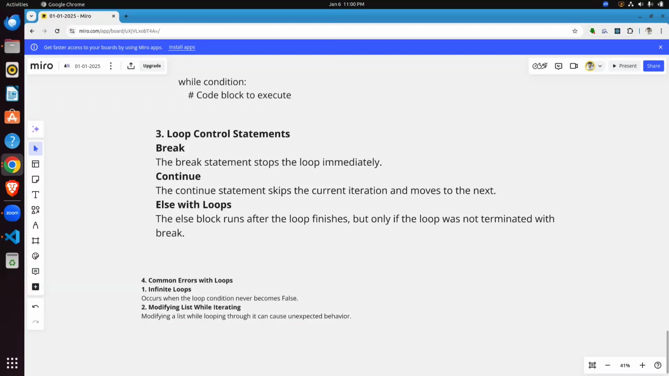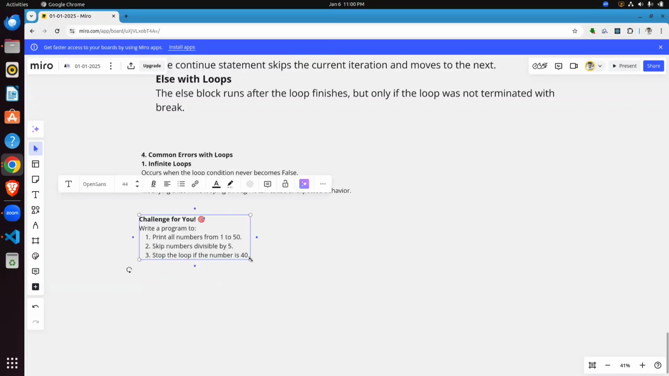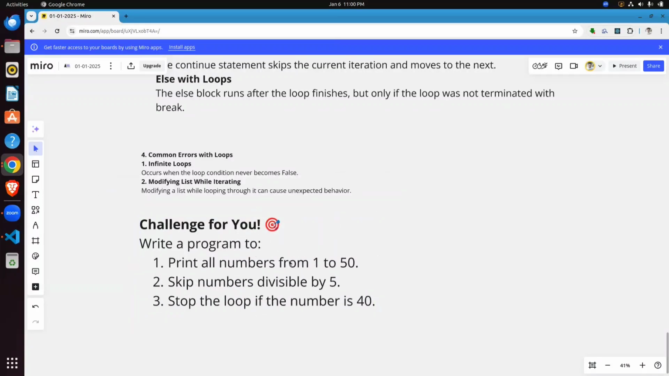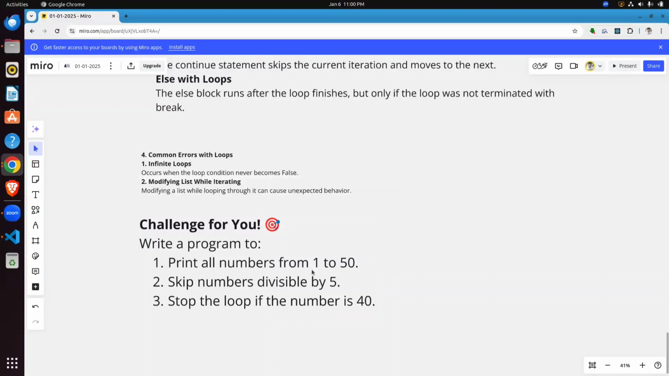So I give you one challenge, just write these things. I pasted it here. Challenge for you: write a program to print all numbers from 1 to 50, skip numbers divisible by 5, and stop the loop if the number is 40. So please do this program. So, conclusion: you now know everything about loops in Python.